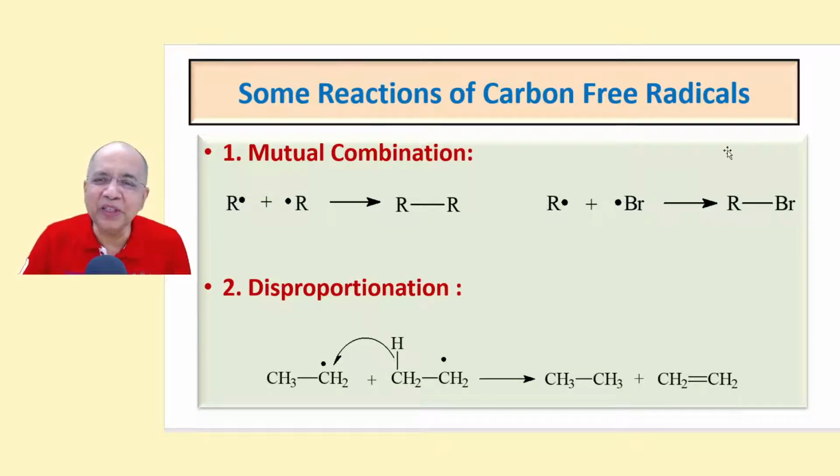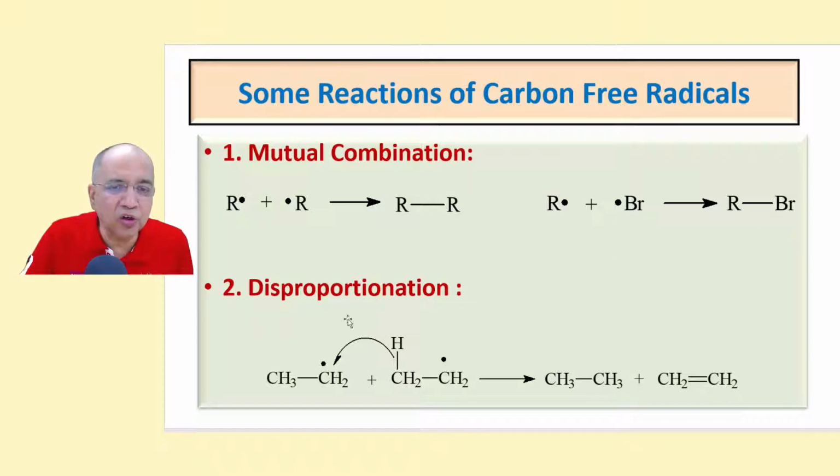Now let us see a couple of reactions of carbon free radicals. A free radical, this unpaired electron is half a bond, so it can combine with another radical, either of the same type or different type, to form a full molecule. These are short-lived, very unstable, but they immediately combine. This is called mutual combination with another radical to form a stable compound.